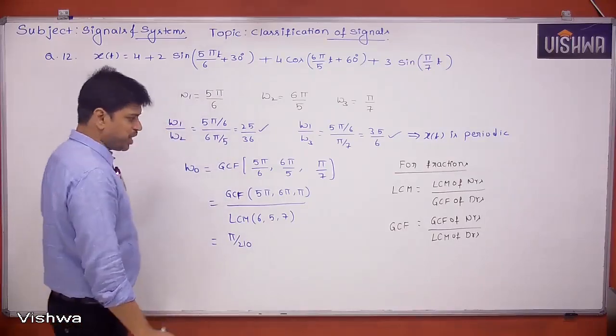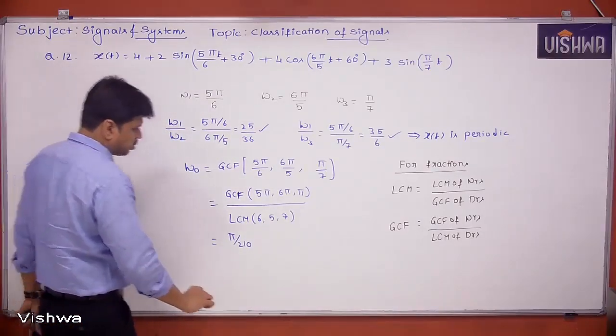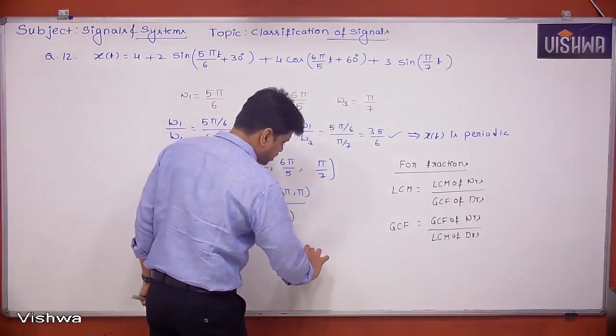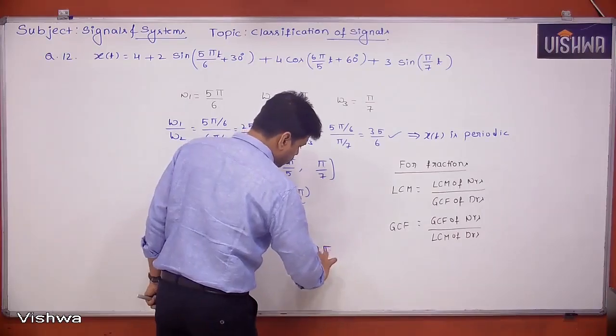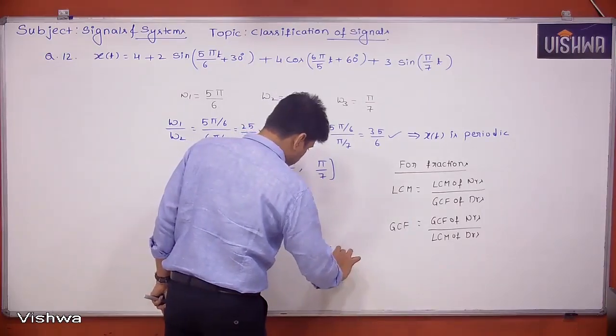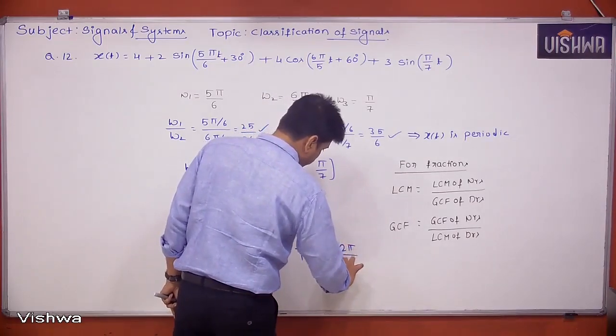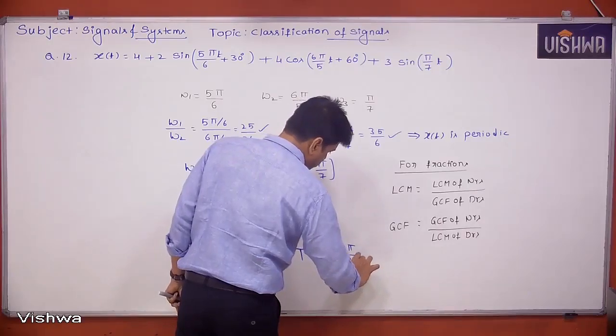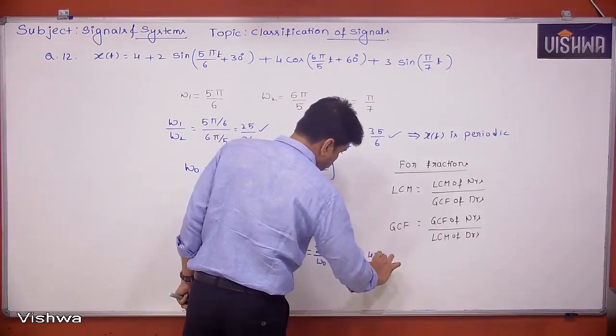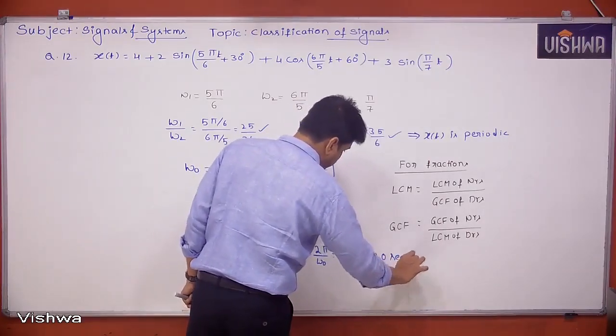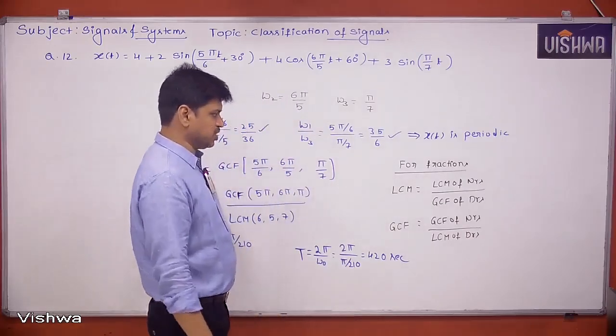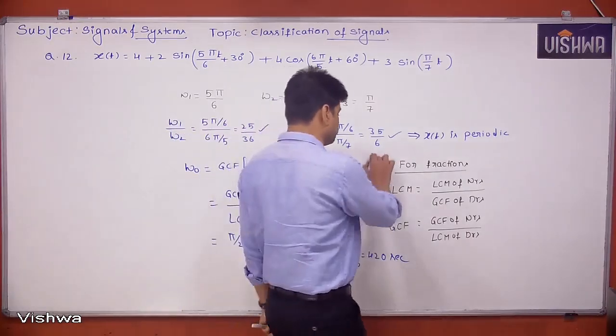This is omega naught. From that we can calculate T. T is equal to 2 pi by omega naught, that is 2 pi by pi by 210, which is 420 seconds, the period of the signal. Okay, take it.